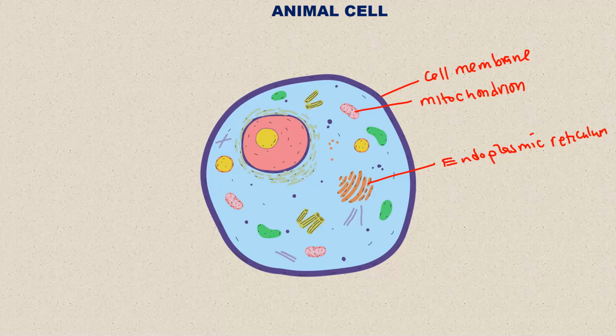Then of course you have the nucleus. So this is the nucleus. Then you can identify these small tiny circles as ribosomes. Okay, so these are called ribosomes. So basically these are some of the parts that you need to know about the animal cell.